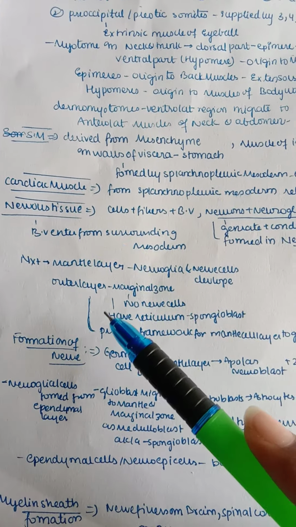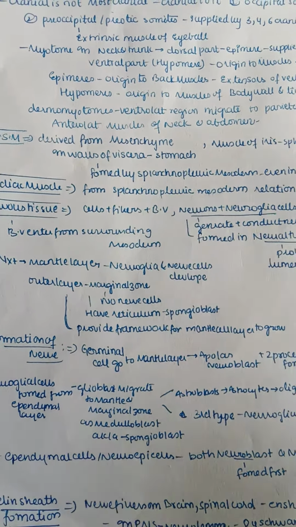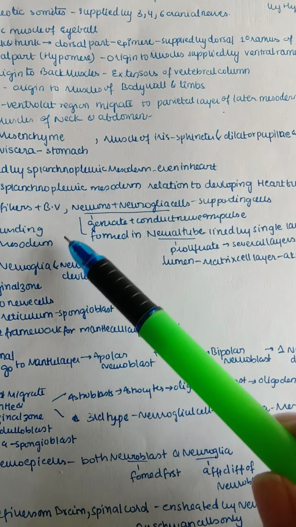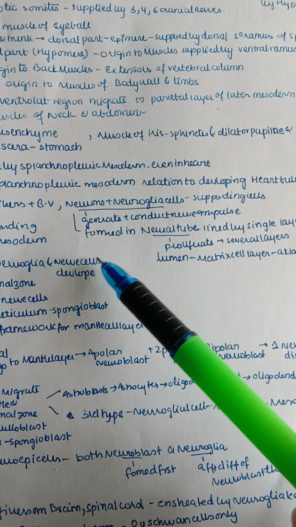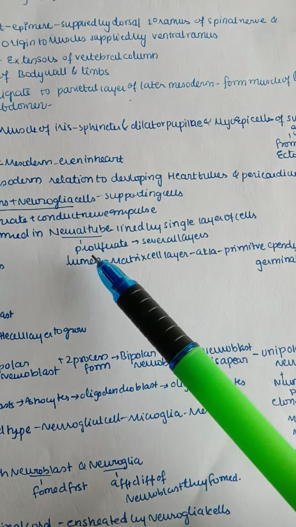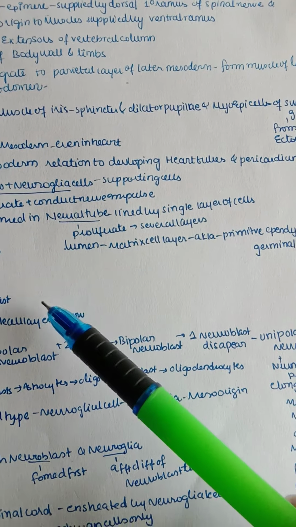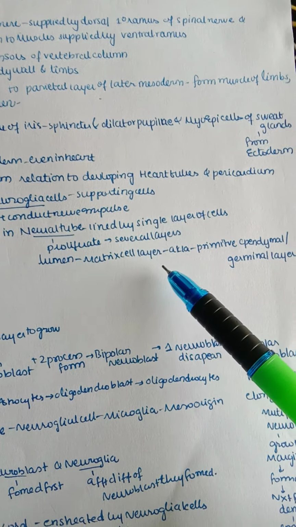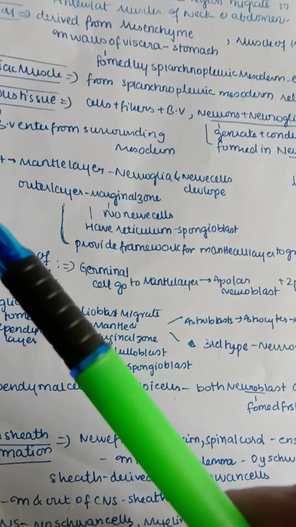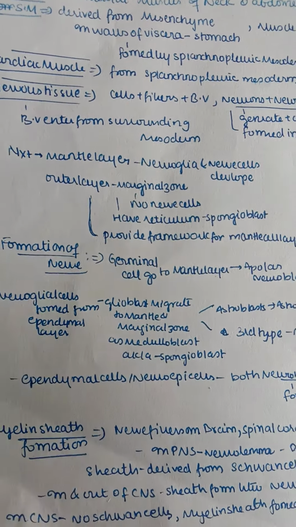And nervous tissue, here the cells along with the fibers and blood vessels are present. Neurons along with neuroglia; we know neuroglia are supporting cells, and neurons generate and conduct nerve impulses. Neurons are mainly formed in a neural tube, lined by a single layer of cells which proliferate to form several cell layers, and they have a lumen with a matrix cell layer, also known as the primitive ependymal or germinal layer. Blood vessels also enter the nervous tissue from the surrounding mesoderm.